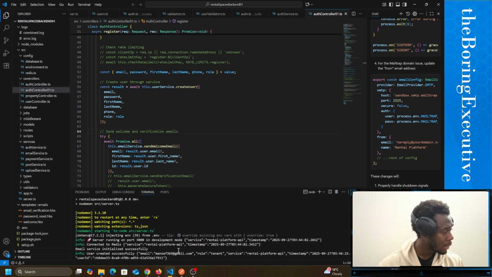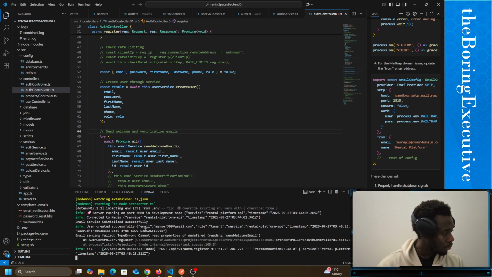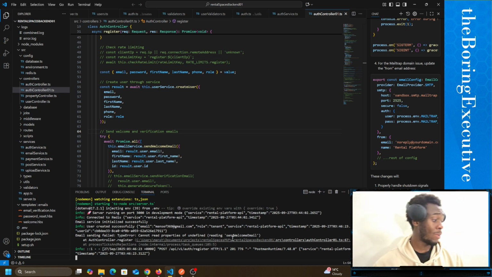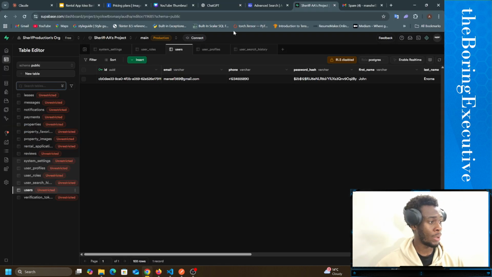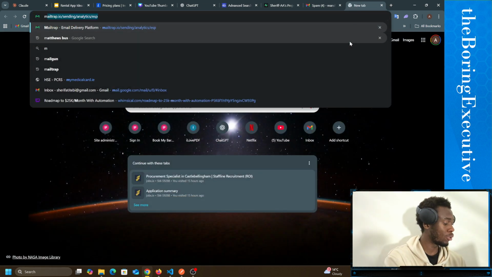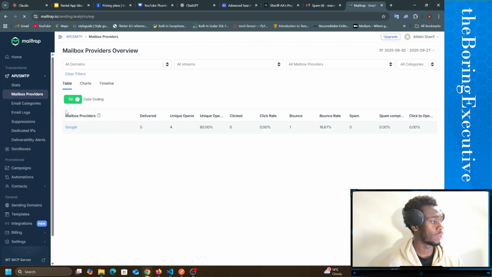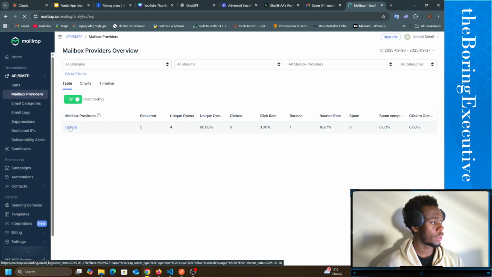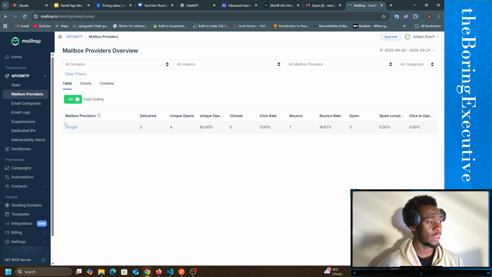So that's kind of why I am... email service initialized successfully, obviously, and yeah, I don't know why it didn't send this time, honestly. Kind of weird. I'm using Mailtrap. So if I check my Mailtrap analytics, let me see what happened there. I don't think it sent it. It sent it this time. Ah, it bounced. It bounced.